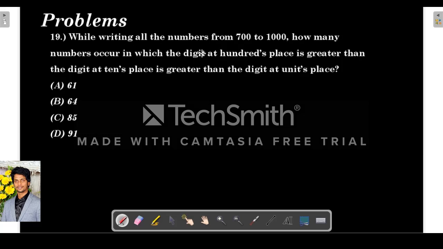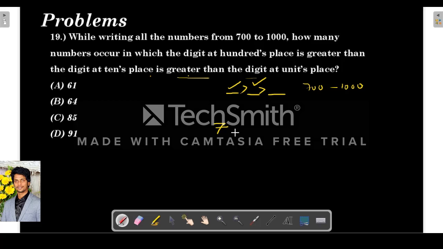Next is, while writing the numbers from 700 to 1000, how many numbers occur in which the digit at the hundreds place is greater than the digit at the tens place, which is greater than the digit at the unit place? So they are basically telling us about a 3-digit number in which the digit at this place should be greater than this, and the digit at this place should be greater than this, and the number should be from 700 to 1000, meaning a 3-digit number. So let's count.